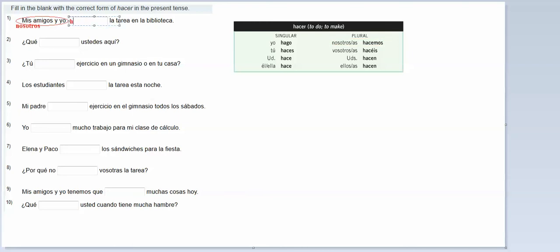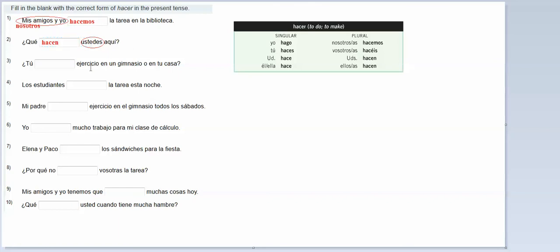So that's what you're going to stick in the blank here. Nosotros hacemos la tarea. Okay, now here, ¿qué blank ustedes aquí? We know we're going to put in a form of hacer. So in the first one, if it's a statement, remember before the blank, because the blank represents your verb, you're going to find the subject, the person for whom you need to conjugate your verb. If it's a question, then you have to look after the blank. So here is ustedes. We go down here, here's ustedes, hacen, and that's what we're going to put in our blank. ¿Qué hacen ustedes aquí?